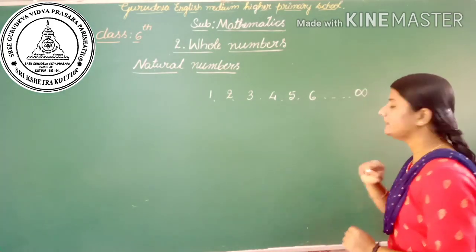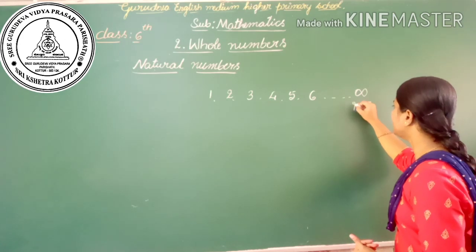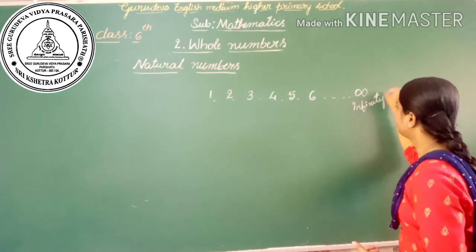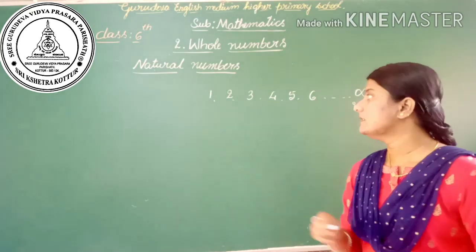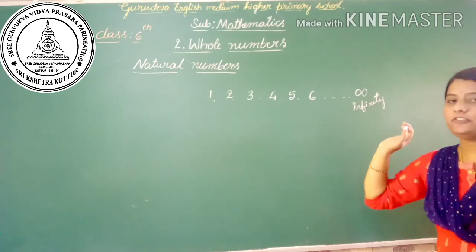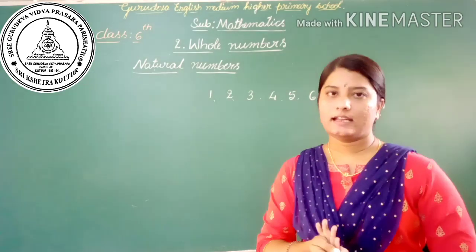So we can show that by the symbol infinity. 1, 2, 3, 4, 5, 6 and so on up to infinity. Infinity means it has no end.